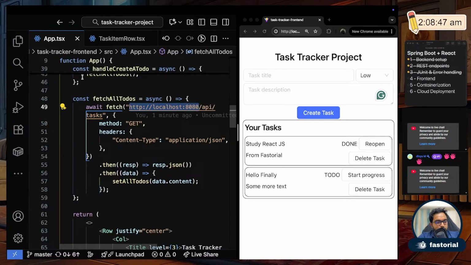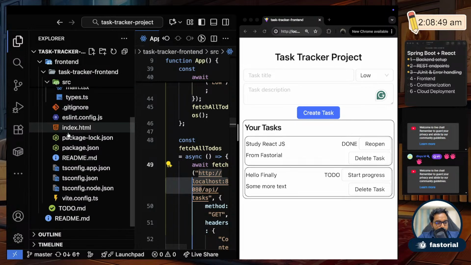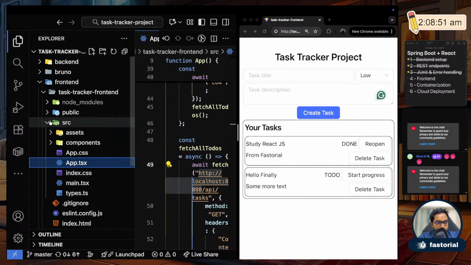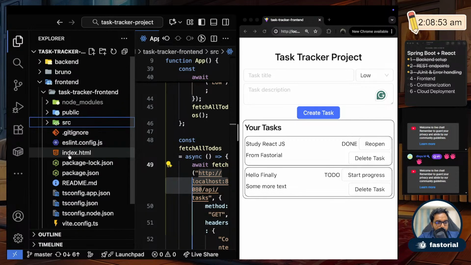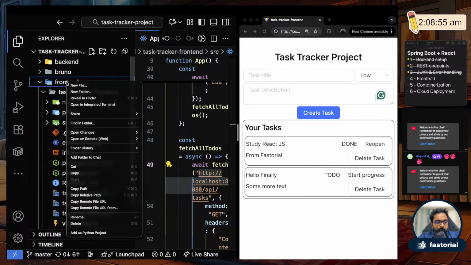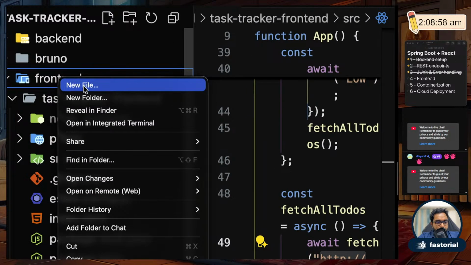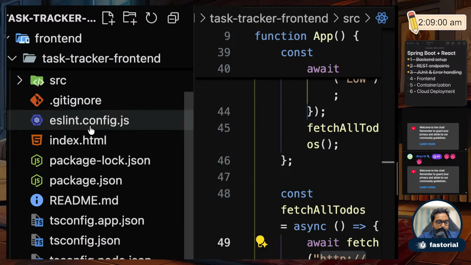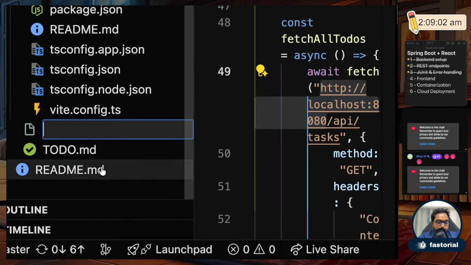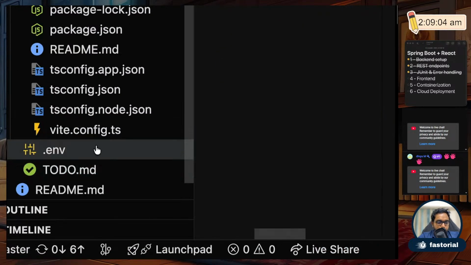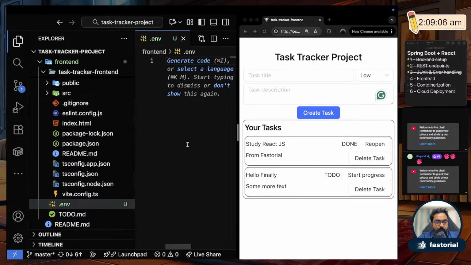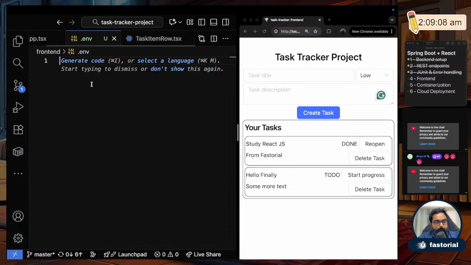Okay, so let's move this to a property file now. If I go here, there should be a .env. No, it's not there. Okay, so inside the front end folder, click new file, create a new file and call it .env. This becomes your environment file for the front end project.